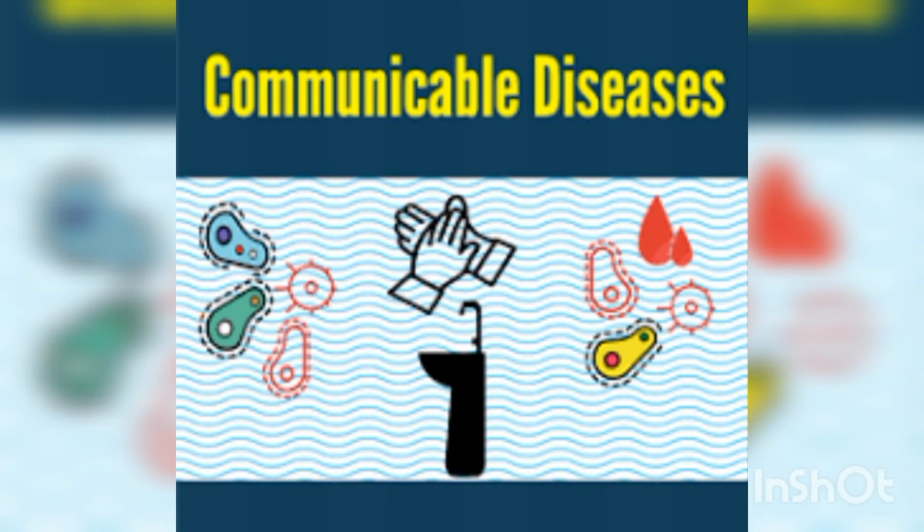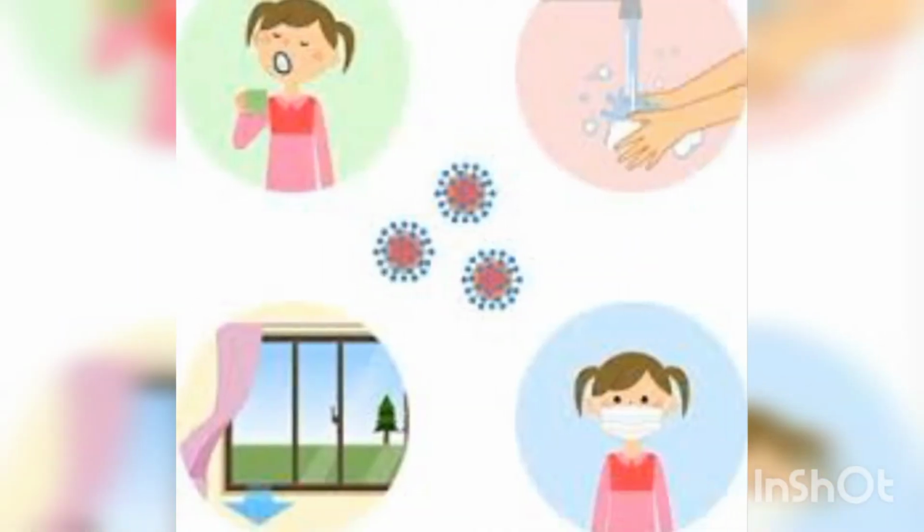Nowadays, you know that we are facing a contagious situation, that is due to the corona. Corona is a communicable disease. It can be passed from an infected person to a healthy person through different mediums. So let's see the prevention methods of this communicable disease.